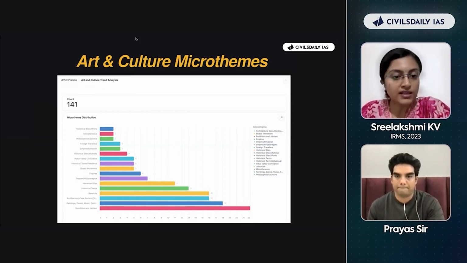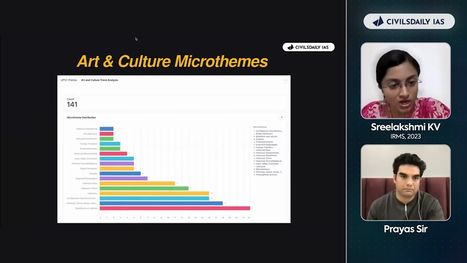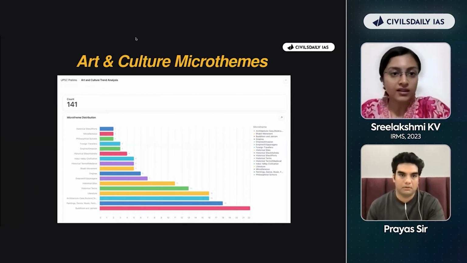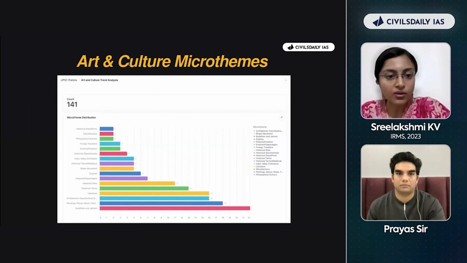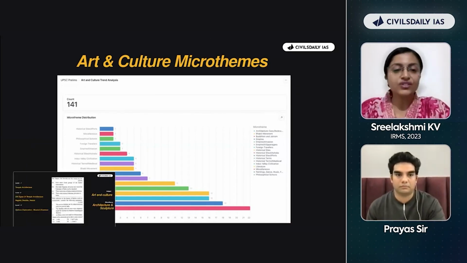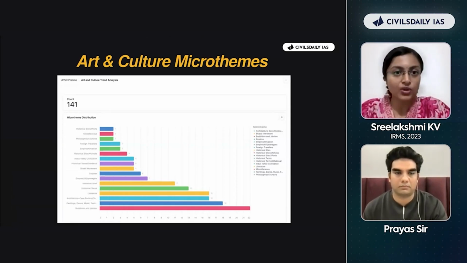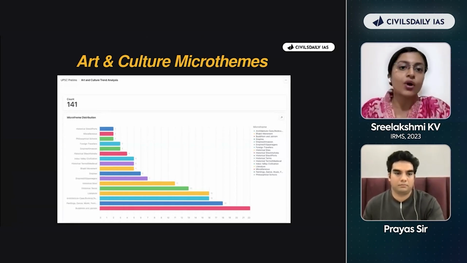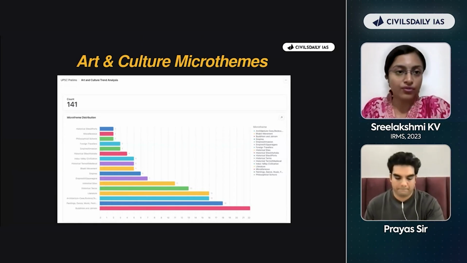Then next important one is literature. Next is historical terms. So now you know where to focus in art and culture. Generally, people run away from art and culture and ancient history and all of that. But once you have this, instead of just ignoring that subject altogether, you can at least prepare these important priority areas and then go for the exam, right?